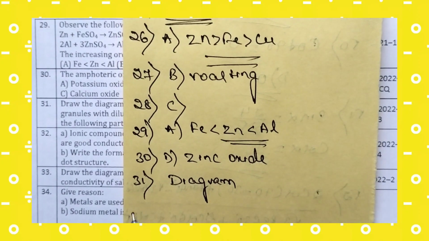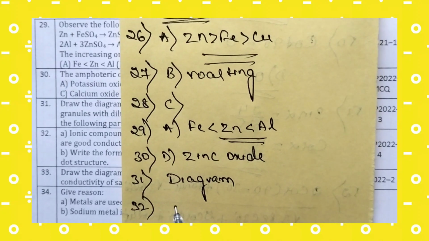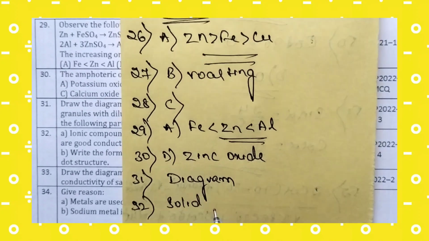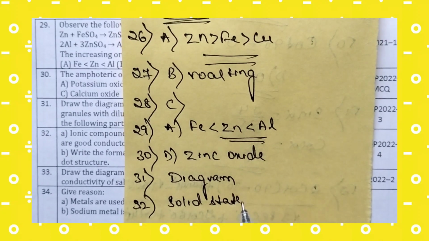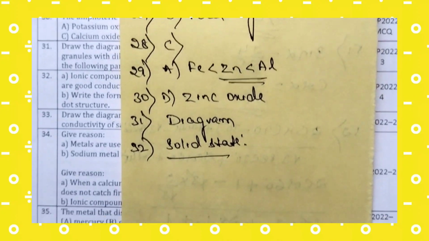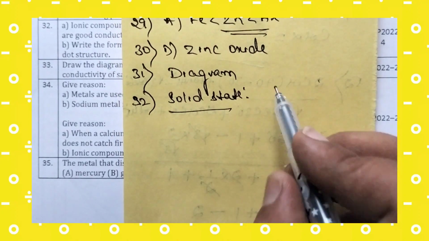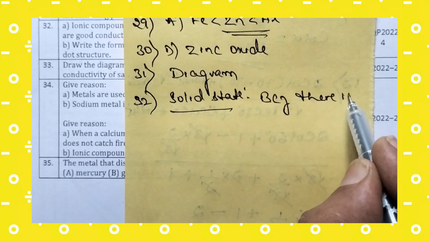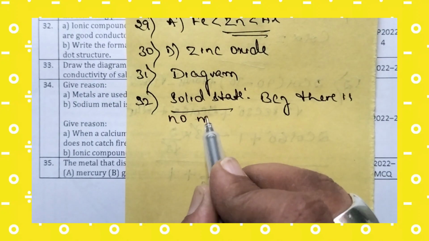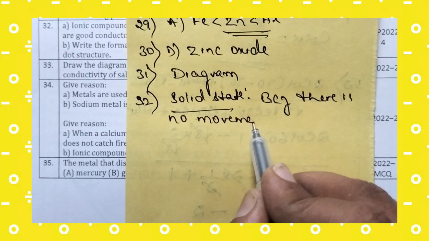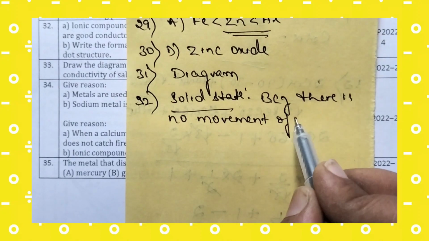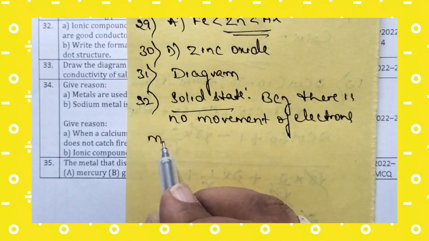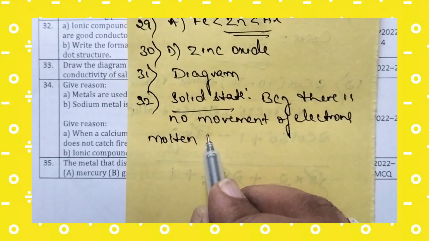I will answer the first part first. Why does it not conduct electricity in the solid state? Because there is no movement of ions. But it will conduct electricity in the molten state.